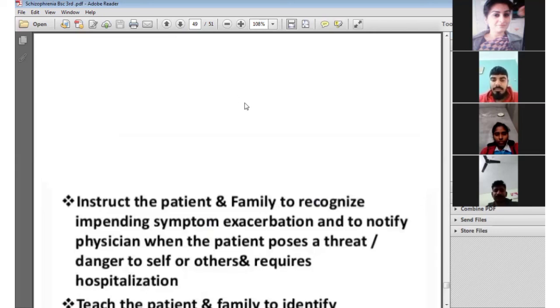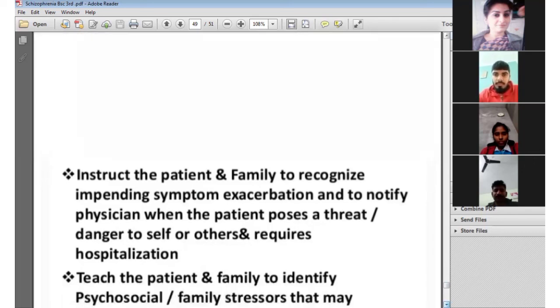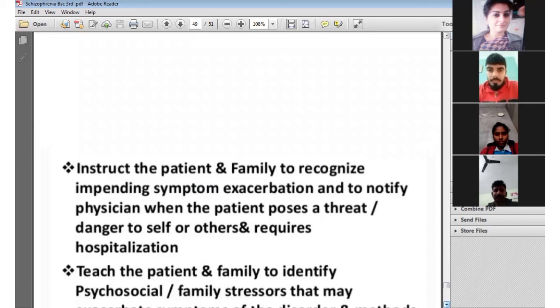Next in psychoeducation, instruct the patient and family to recognize impending symptoms and exacerbations, and to notify the physician when the patient poses a threat or danger to self or others and requires hospitalization. Means to say, protect the patient from injuries and avoid sharp instruments in the patient's room.